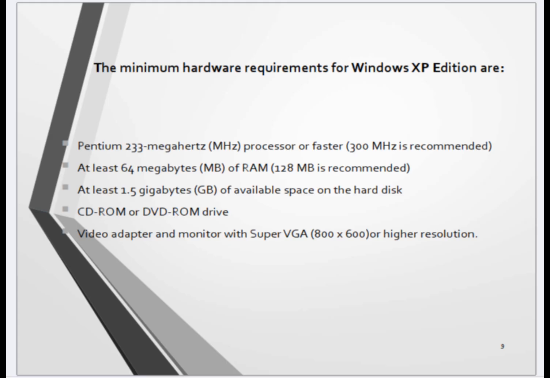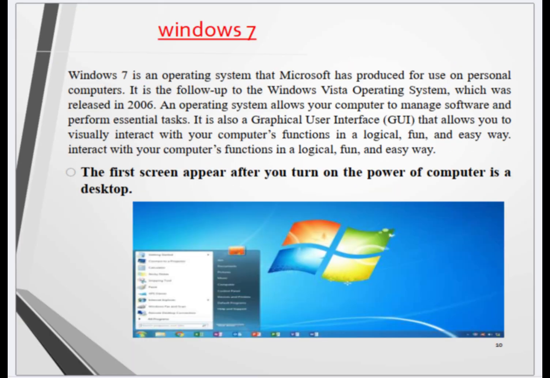9. Windows 7 is an operating system that Microsoft has produced for use on personal computers. It is the follow-up to the Windows Vista operating system, which was released in 2006. An operating system allows your computer to manage software and perform essential tasks.